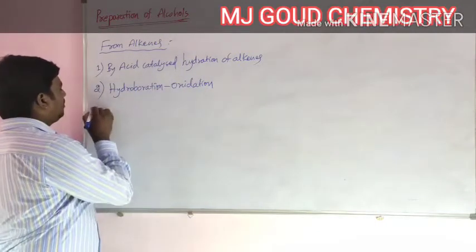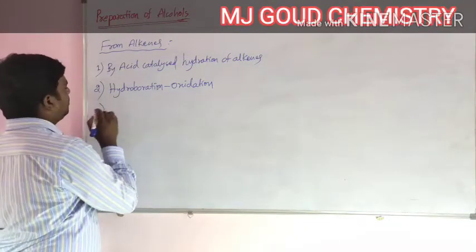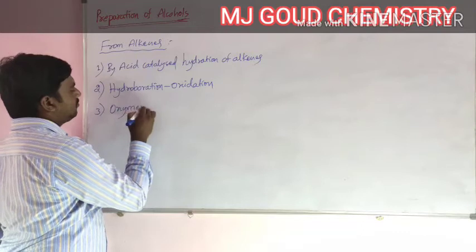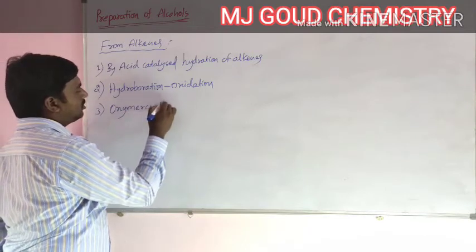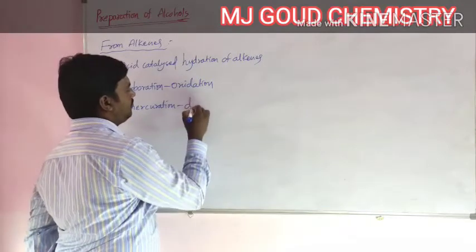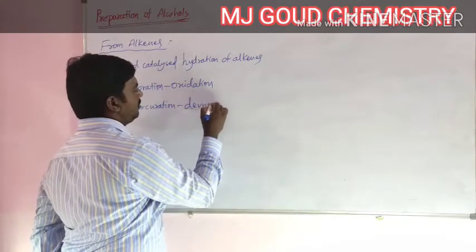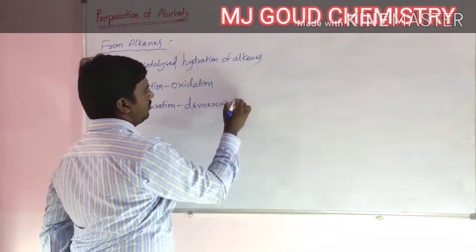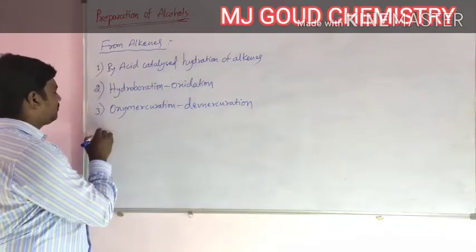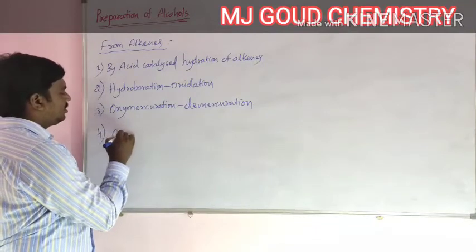Third method, oxymercuration demercuration. Fourth one, Arzo process.